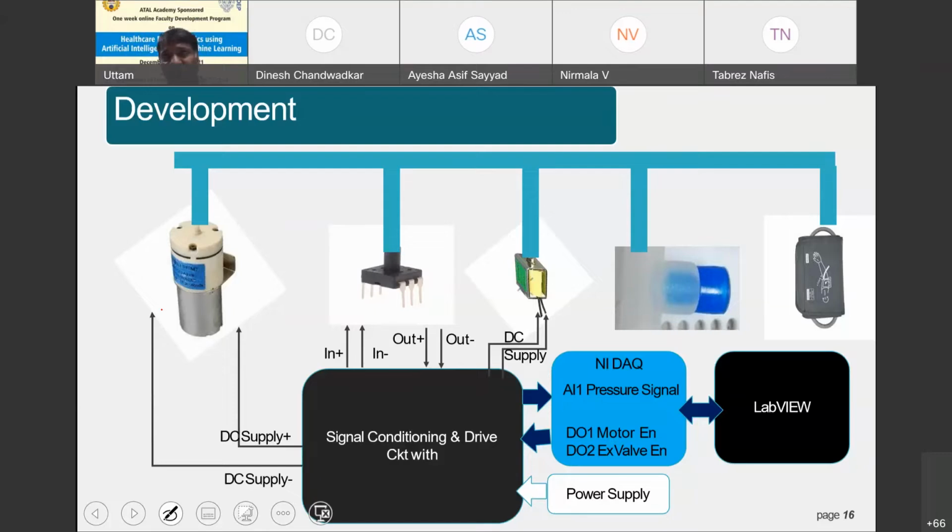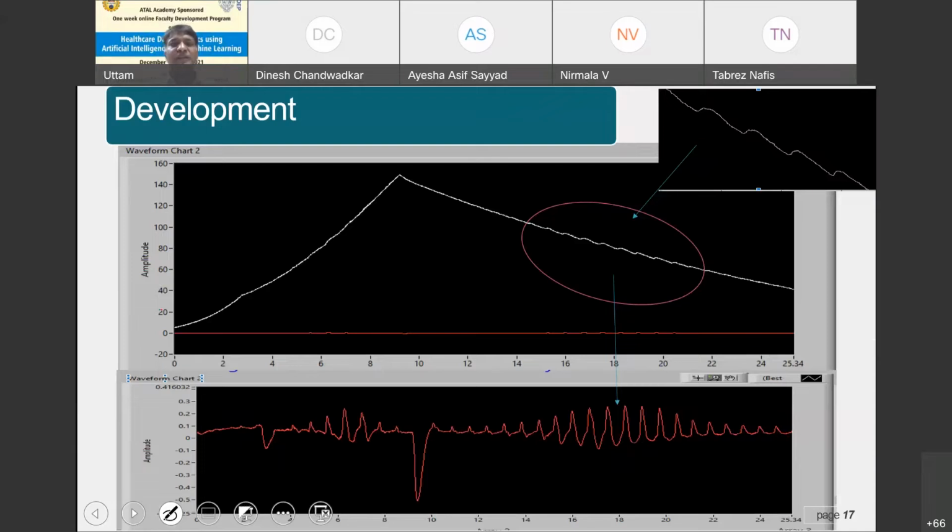So LabVIEW, along with some kind of data acquisition card, involves taking input as well as providing output to the external world and driving something. And this is a very good platform for prototyping purposes. You can see here the output that we get. So we have recorded the pressure oscillations in this particular LabVIEW environment. This is the output of a waveform chart in LabVIEW. So you can see here inflation and deflation of the curve, and how we get the oscillations.